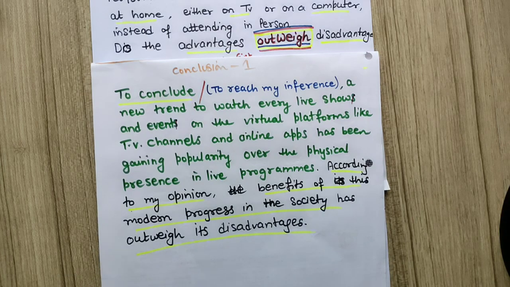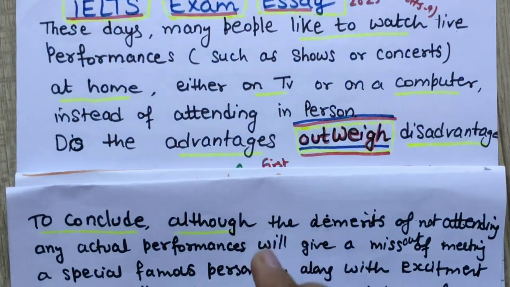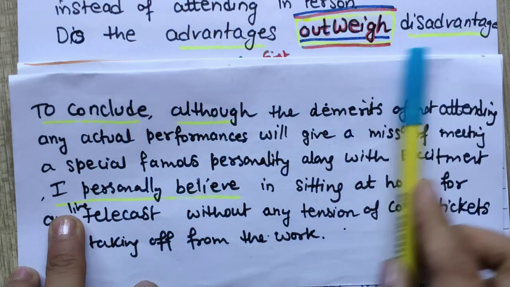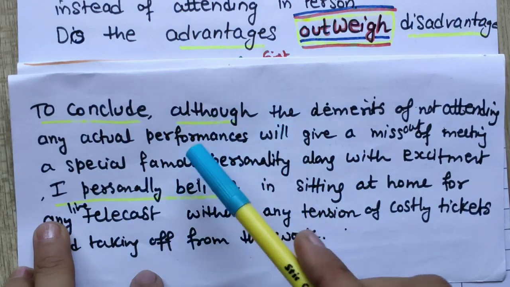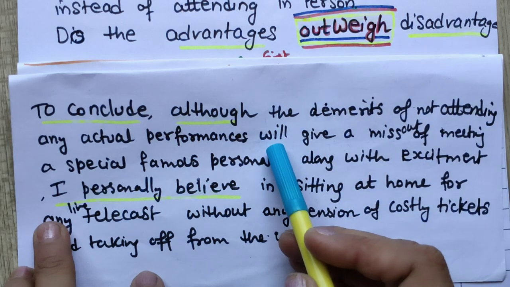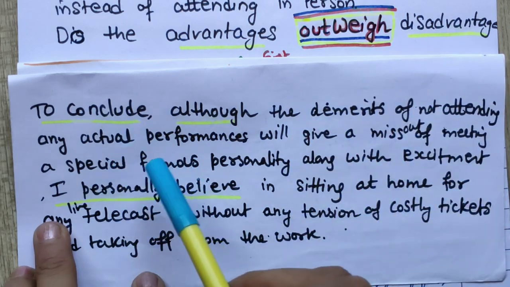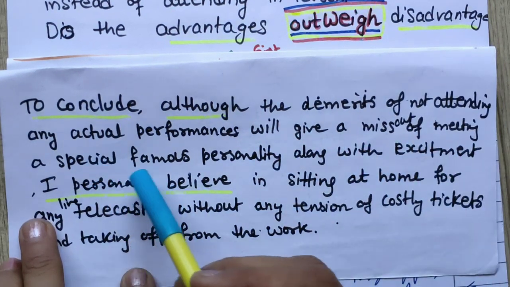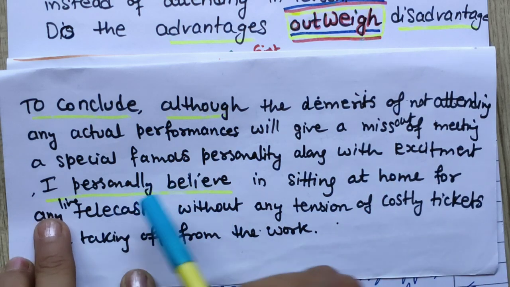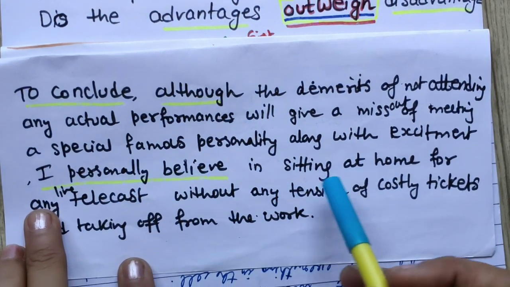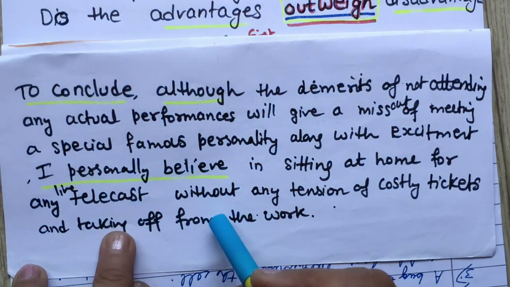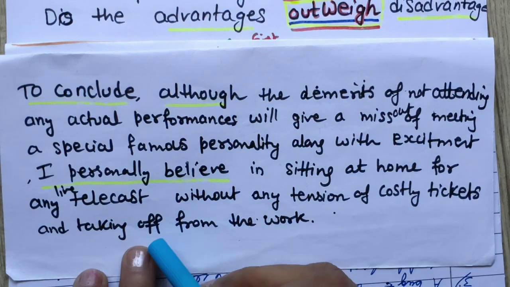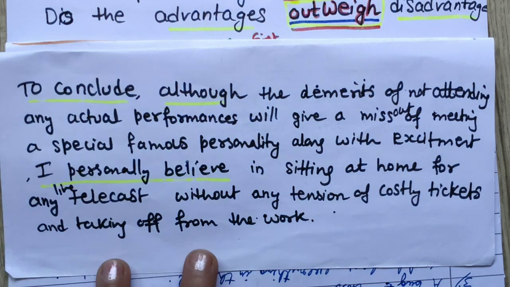The second conclusion is, for this same question, the second conclusion, you can see this. To conclude, although the demerits of not attending an actual performance will give. So the "although" sentence structure I am using, and announcing the disadvantages also of not attending any actual performances will give a miss out of meeting a special personality along with the excitement. Then a comma is there. I personally believe in sitting at home for any live telecast without any tension of costly tickets and taking off from the work. So this is also a conclusion, the second conclusion.